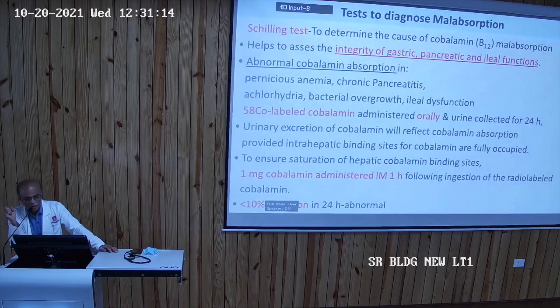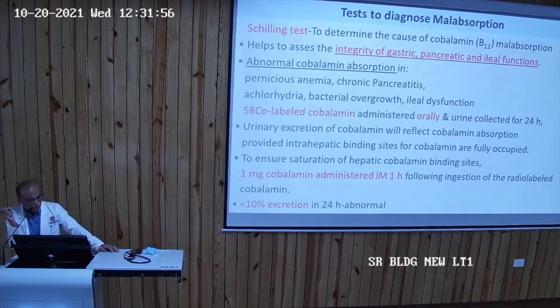So it tests cobalamin B12 malabsorption. It helps to assess if B12 absorption is normal. If there is no deficiency of B12, that means our pancreas, stomach, and esophagus are normal. Ileum is normal, so they are functioning well. If there is deficiency of B12, that is due to abnormal cobalamin absorption, in cases of chronic pancreatitis, pernicious anemia, achlorhydria, that means stomach involved, bacterial overgrowth, that means colon involved, or ileal dysfunction. These can all be tested together by this single test.